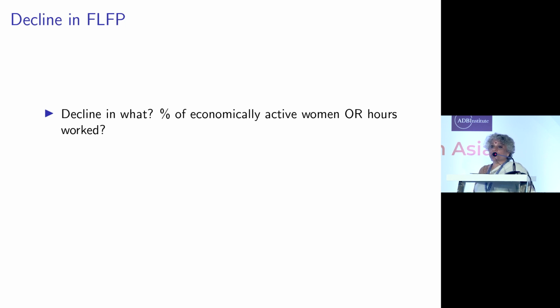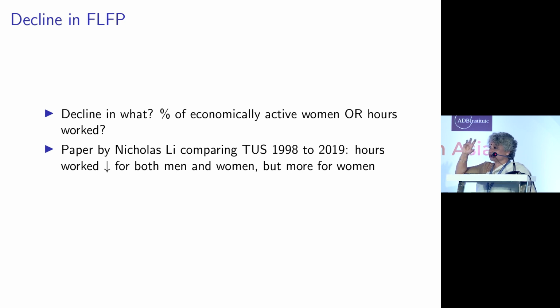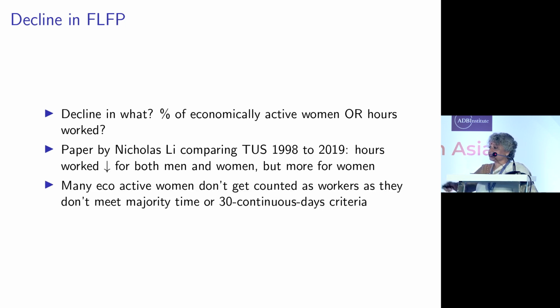There are other papers that look at what has declined. Is it the decline in the proportion of economically active women, or is it decline in the number of hours that they work? And why does that matter? Because if you get into the nitty-gritty details of measurement, if the decline in the hours is too large, then these women fail to be picked up as workers. And so there's a paper that compares 6 states in the 1998 time use survey data with the same 6 states in the 2019 data, and you find that hours of work declined both for men and women, which shows the employment crisis story, but much more for women.